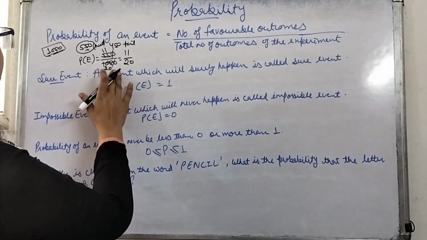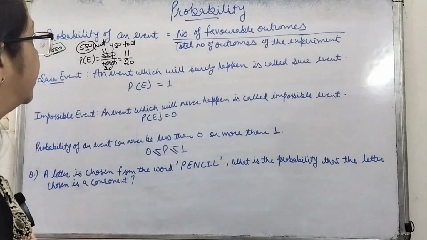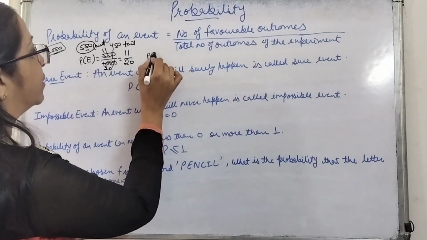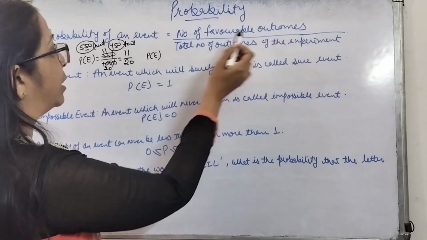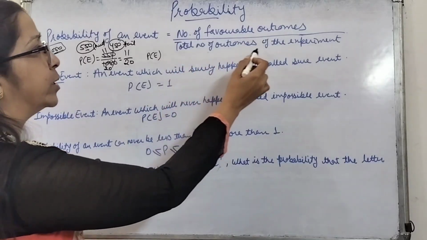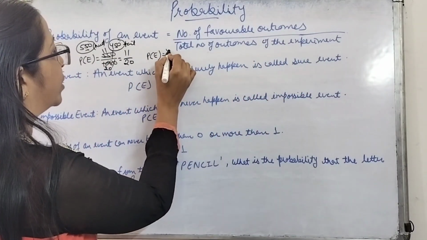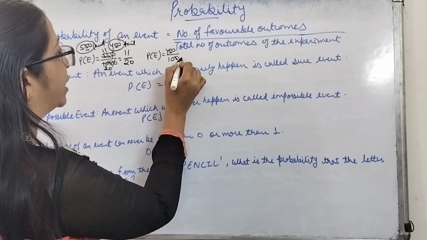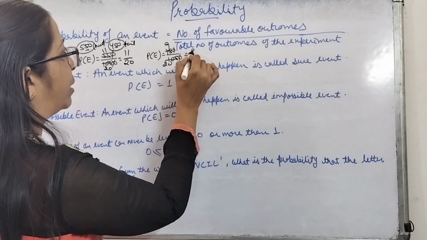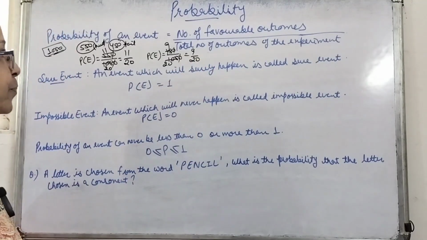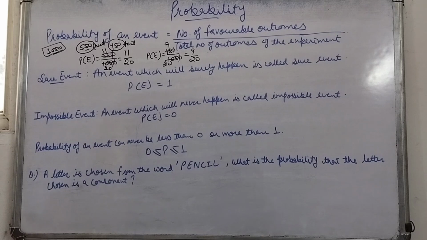Now if the event is coming of tail, then what will be the probability of the event? The number of favorable outcomes is 450, and the total number of outcomes of the experiment will be 1,000. So the probability will be 450 divided by 1,000. 0 cancelled, 5 9s are 45, 5 20s are 100. So the probability will be 9 over 20. So this is how we can find the probability of any event.